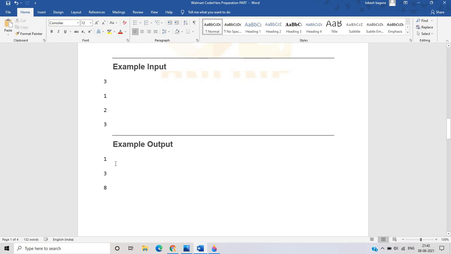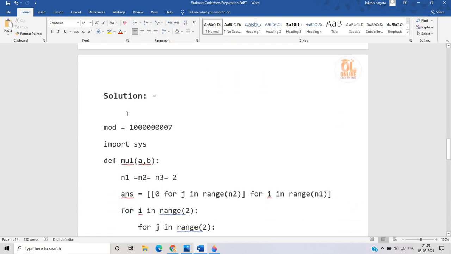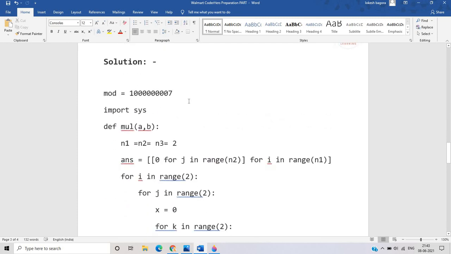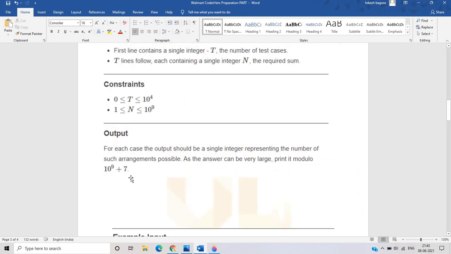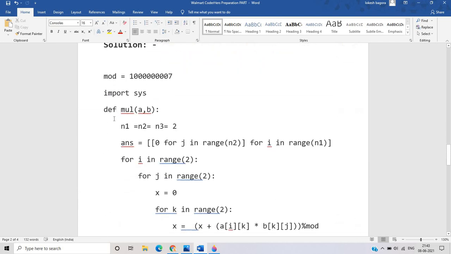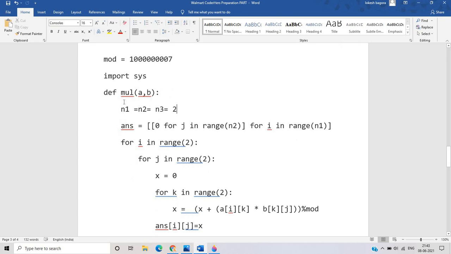So this is just related to the arrangement of coins. What is the solution? This is the solution in Python. We take the mod value because the answer is very big, so we print it modulo. Firstly we import sys, and then there is a function with n1, n2 and n3 values equal to 2. This value just refers to the multiply function, mul function.